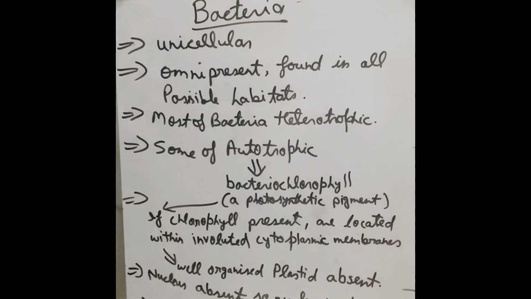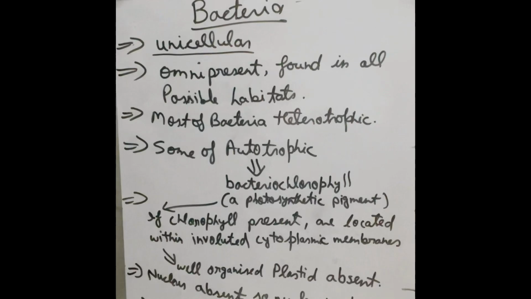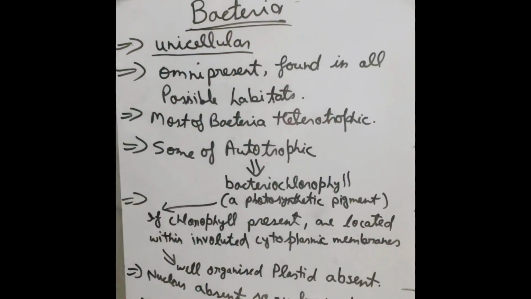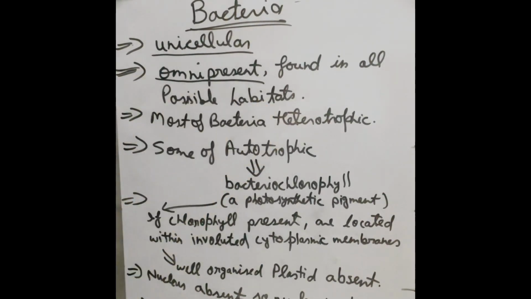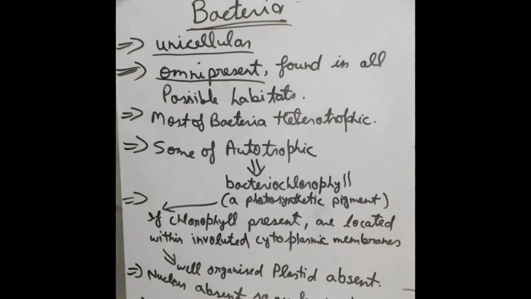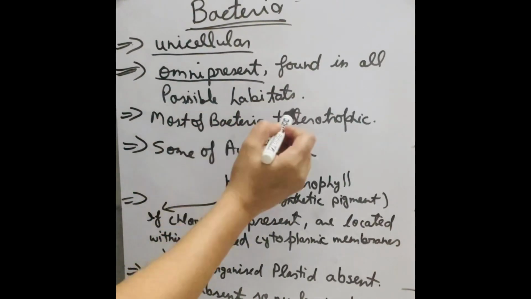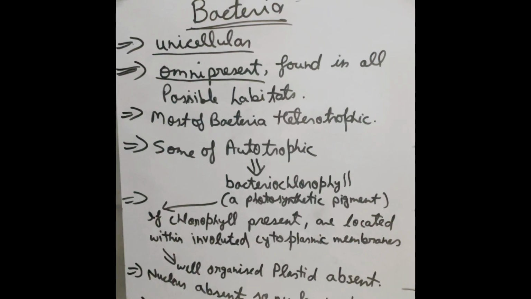Today our topic is bacteria, the general characteristics of bacteria. Bacteria are basically unicellular organisms, and bacteria are the morphologically least complex microorganisms. The next point is that bacteria are omnipresent. Omnipresent means it is found in all possible habitats, whether it is water, air, objects, anywhere. It is present all over in any habitat.